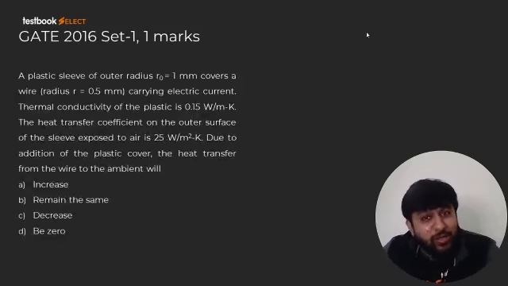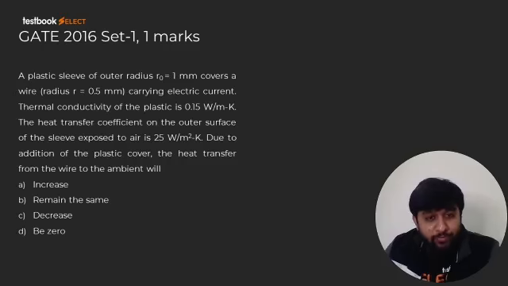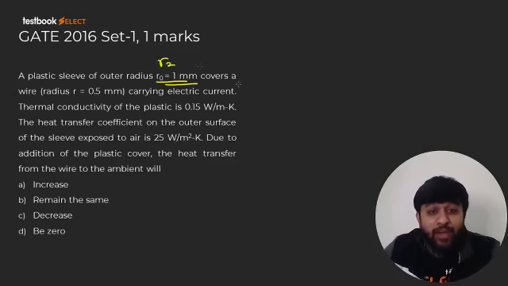The next question is actually a very simple one. We have already discussed this question just a few minutes back. It says a plastic sleeve of outer radius 1 mm. Outer radius means the R2 value. It covers a wire whose radius is 0.5 mm, so this is R1, carrying electrical current.